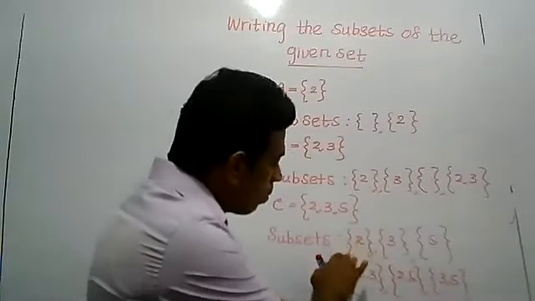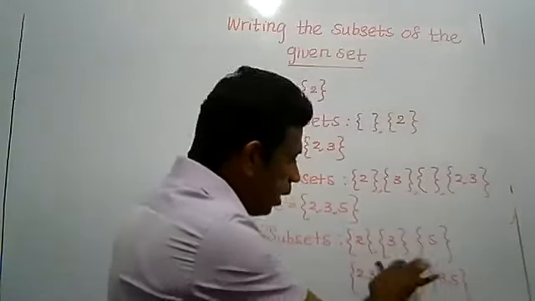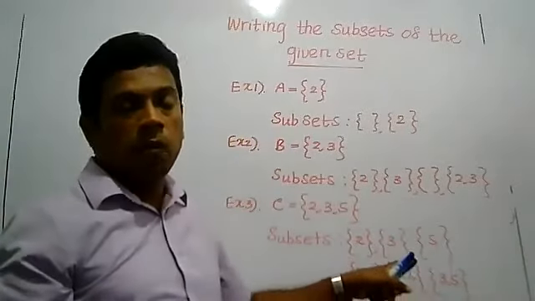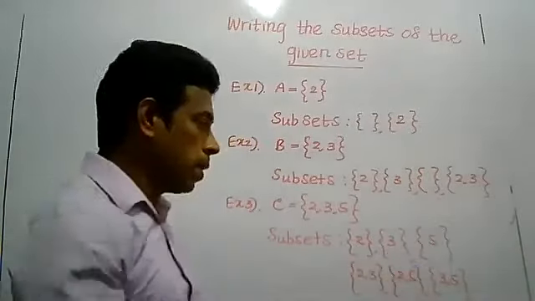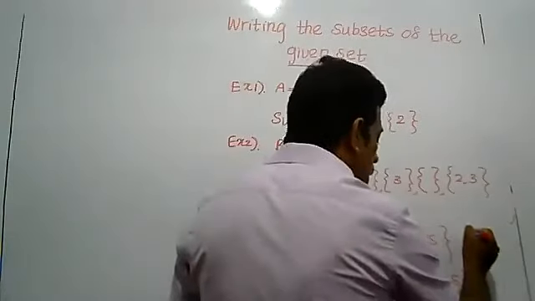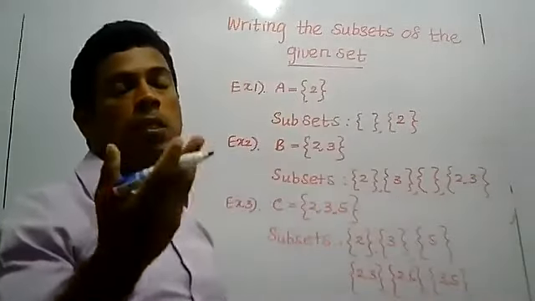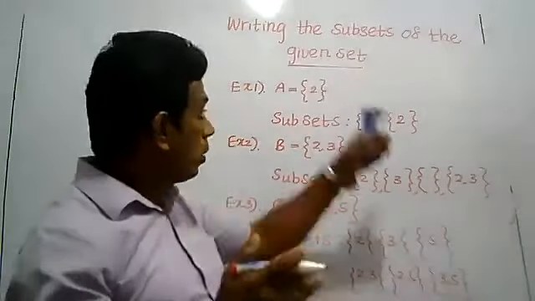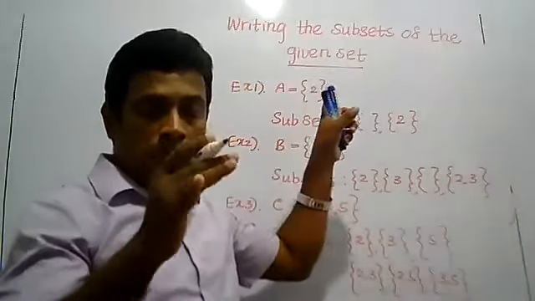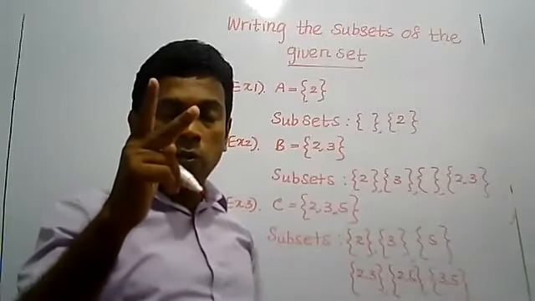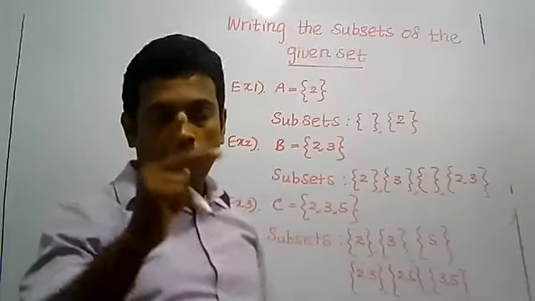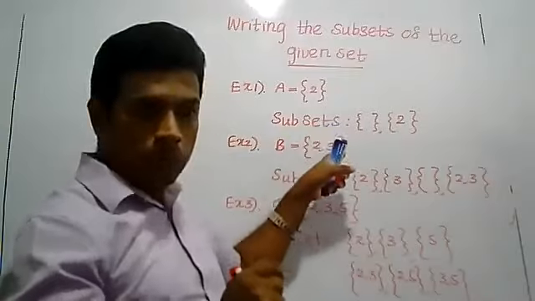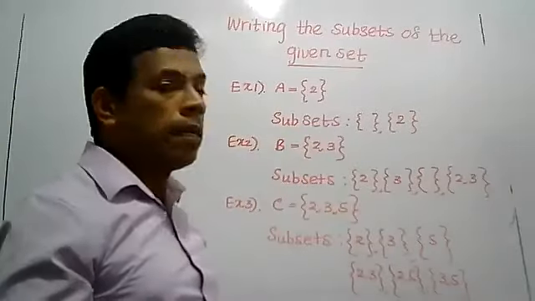Then the number of subsets given here is 6. Now I told you there are 8 subsets. The next 2 subsets are compulsory subsets for every set. When I explain the definition subtopic, when you write it, I ask you to write 2 points. 2 points, very important for this part. First one, the null set.